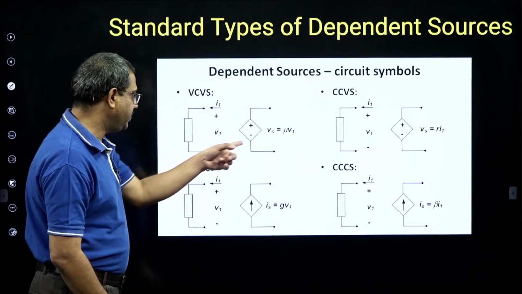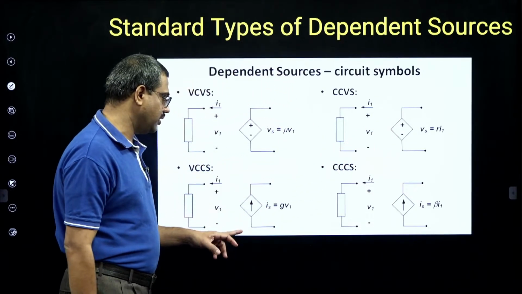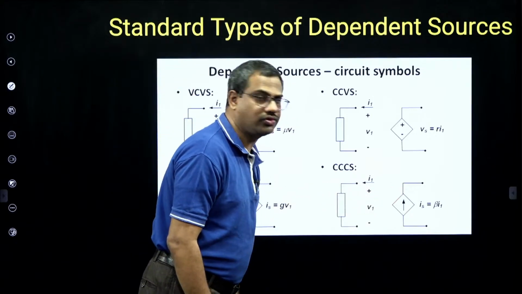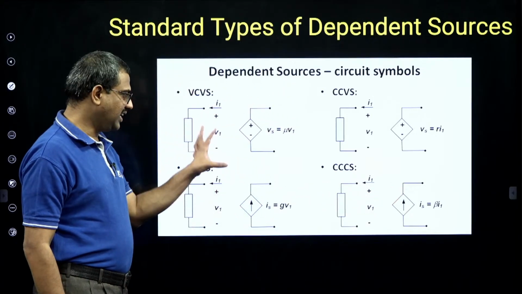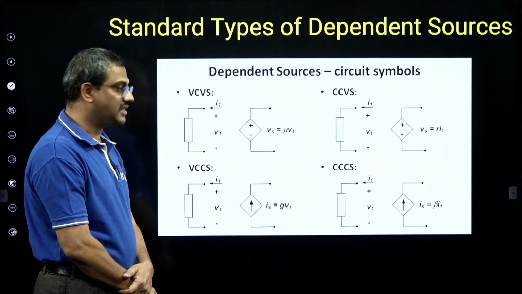Okay, like voltage dependent voltage source, voltage dependent current source. Okay, and here current dependent voltage source and current dependent current source. Okay, so they are standard representations. All these are important because that is how we can model physical systems.